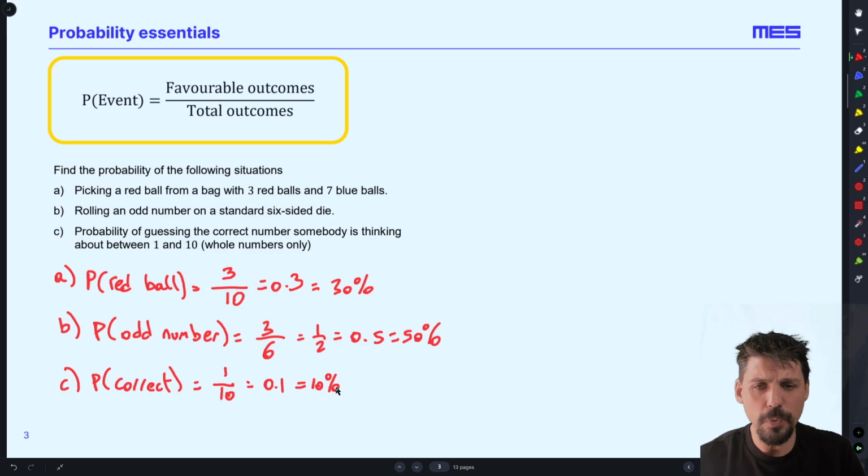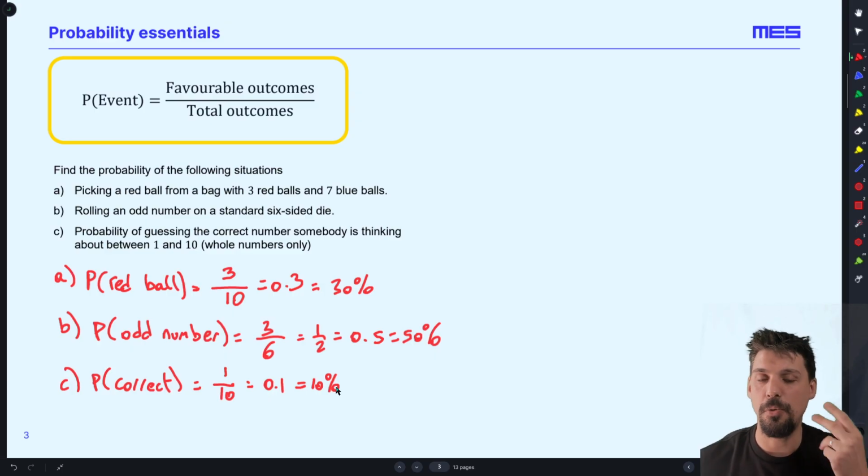10%. Now, before we move on any further, for an essential here, this is a personal one of mine. A probability of 3/10 doesn't mean that you will draw a red ball like on a regular 3 out of 10 times. That's not what it means, right? If I try pulling a ball from this bag and putting it back 10 times, I will not get the red ball 3 times exactly.